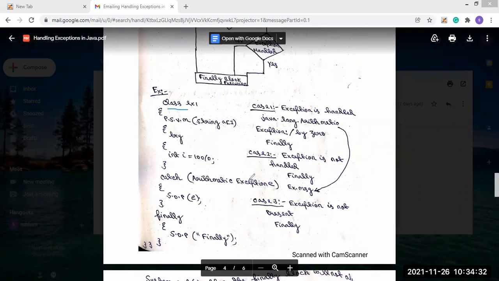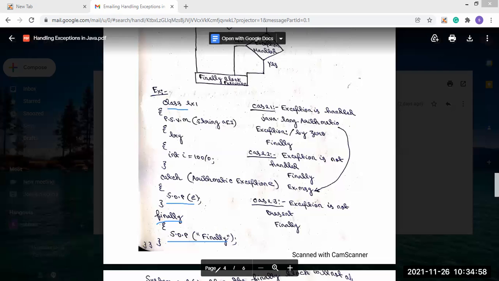In the catch block, we have mentioned the ArithmeticException class object as a parameter, and we are printing the value of that object. And after this try catch block, we have used the finally block, and inside it we are using a statement that is printing System.out.println finally. So this is our program.